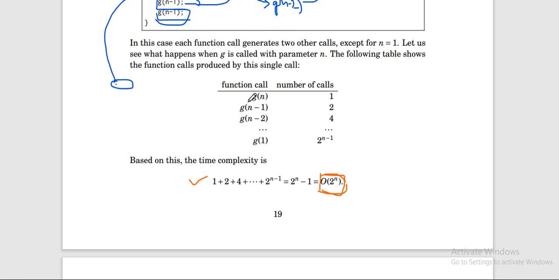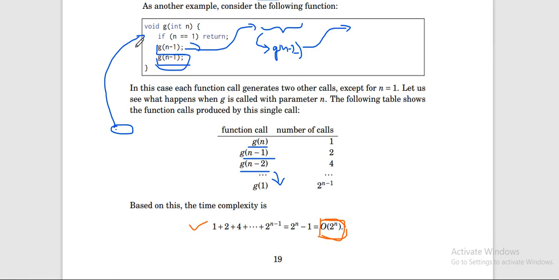So this is first g(n), then g(n-1), then g(n-2) till g(1). Once all the first lines have been called and we get n equals 1, then what will happen?